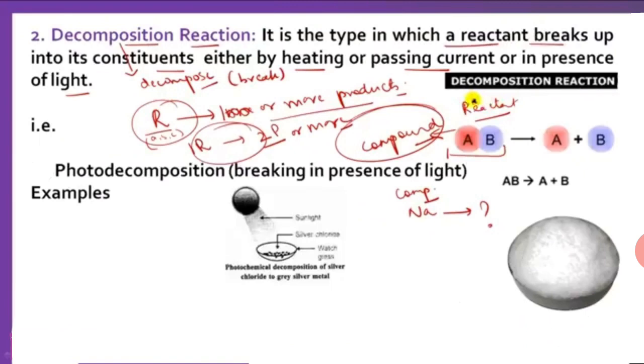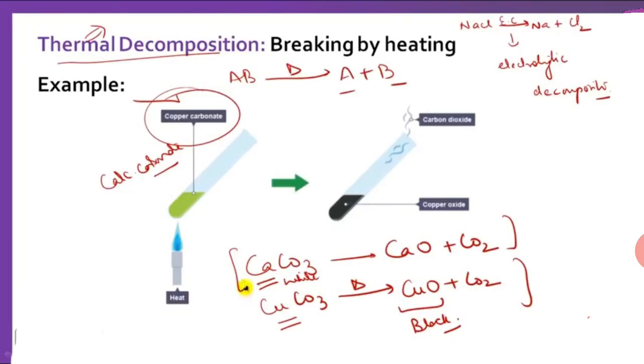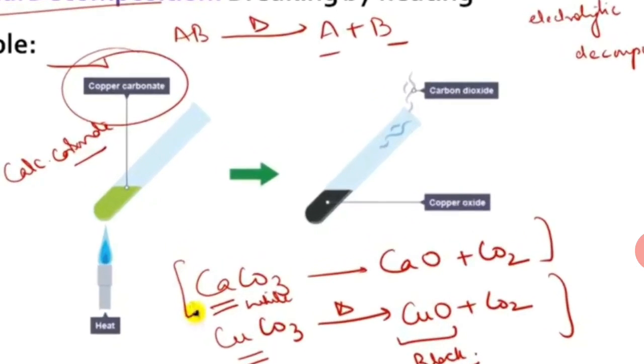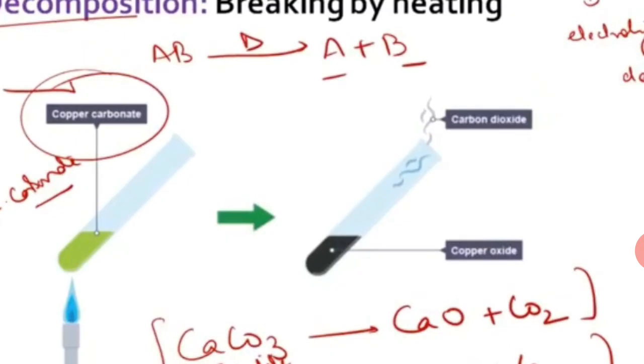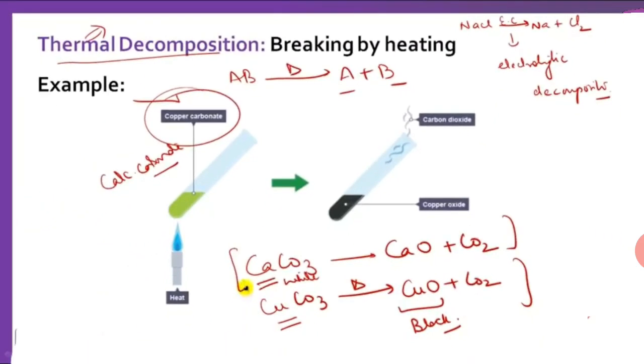There is an example of calcium carbonate. You can see that when we heat calcium carbonate, it converts into calcium oxide CaO and CO2. In this way, we can say that it is a decomposition reaction. In this, a single reactant is divided into two or more products.